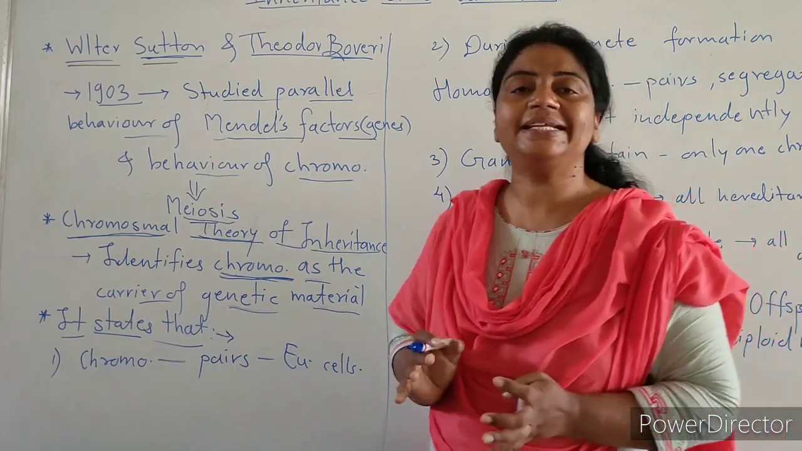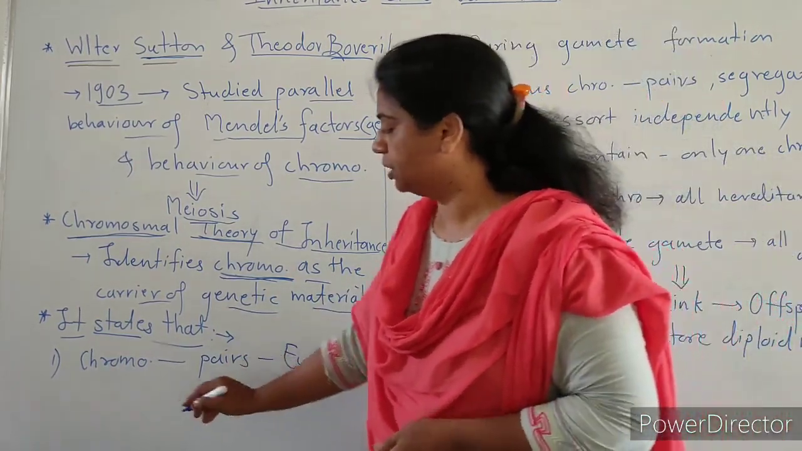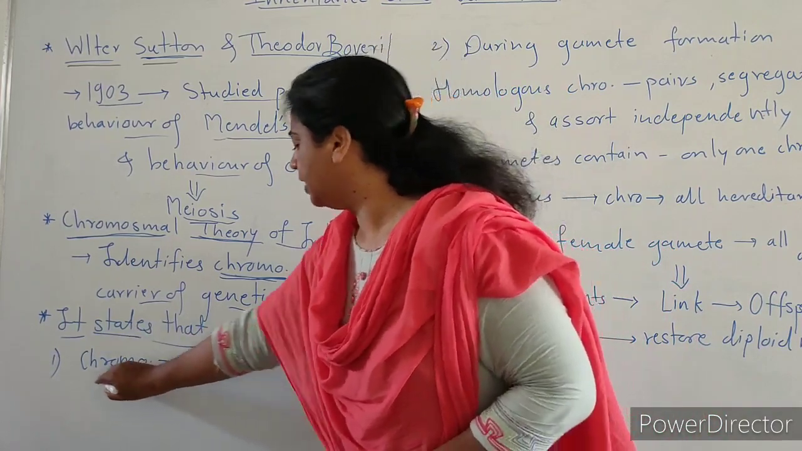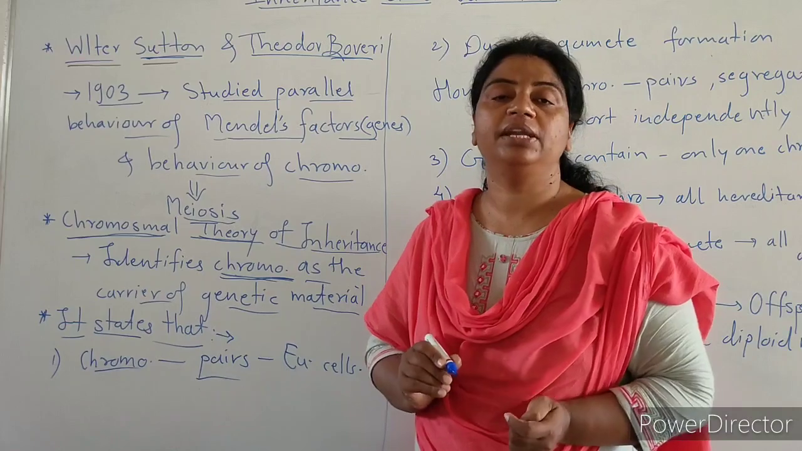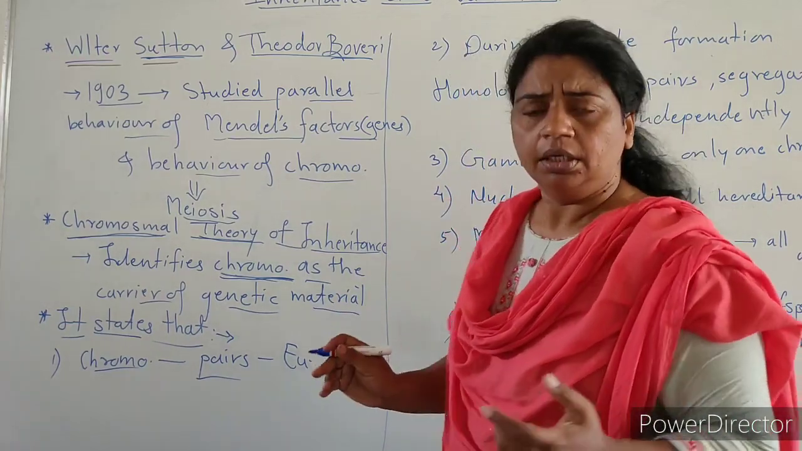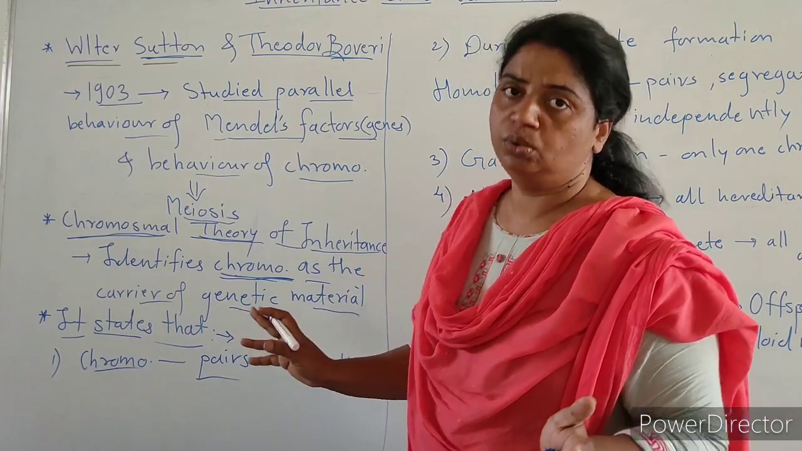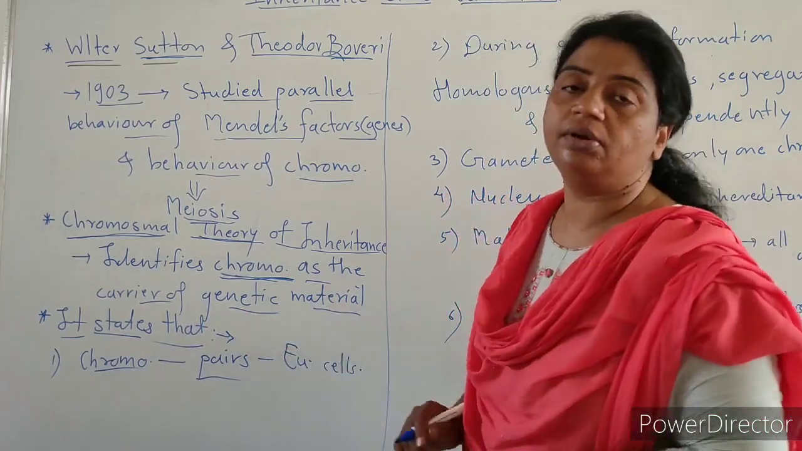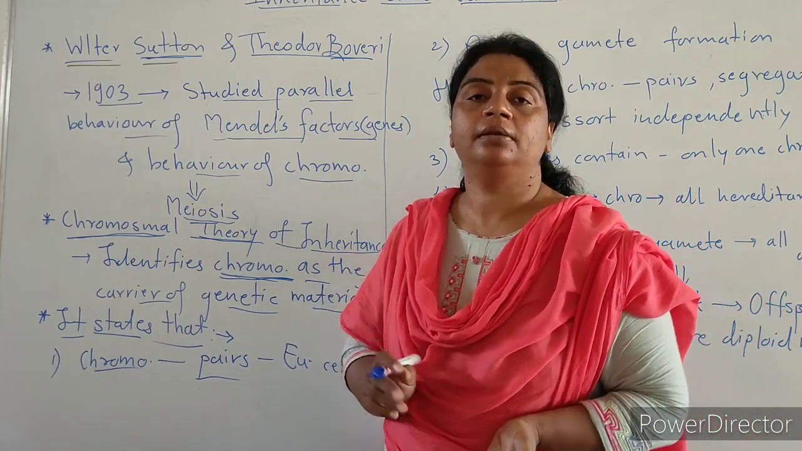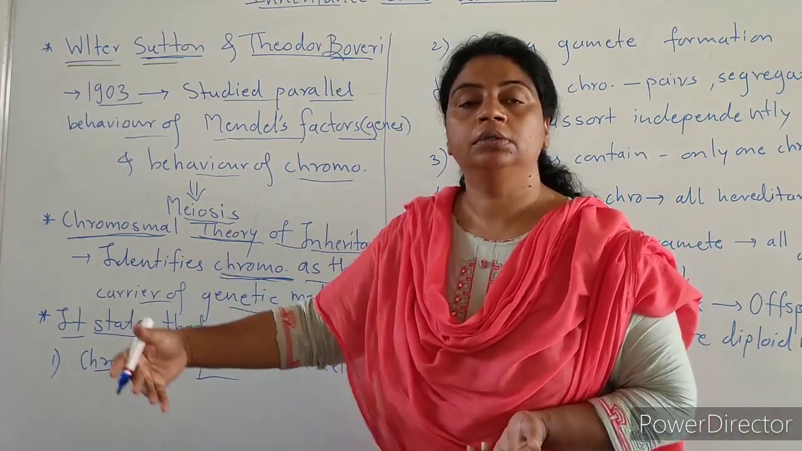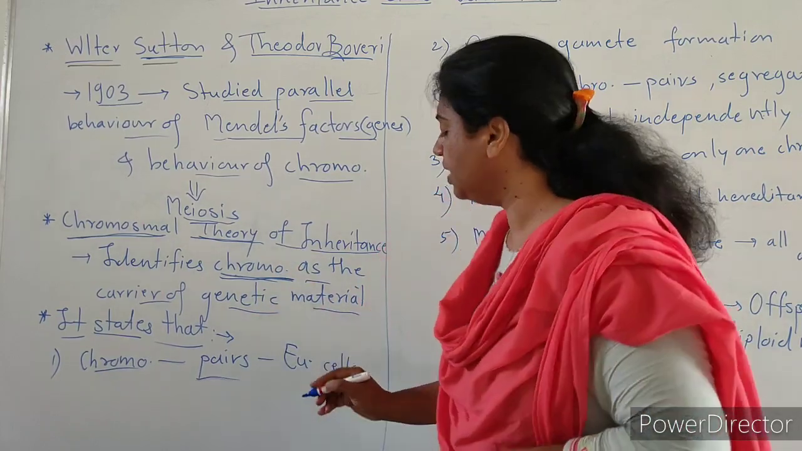This theory states a number of statements. First, this theory states that chromosomes are always in pairs in a eukaryotic cell. In a prokaryotic cell there is a single chromosome, there is no homologous chromosome, but in a eukaryotic cell the chromosomes are always in pairs, 2 or 4; they are not in odd numbers, they are always in even numbers.